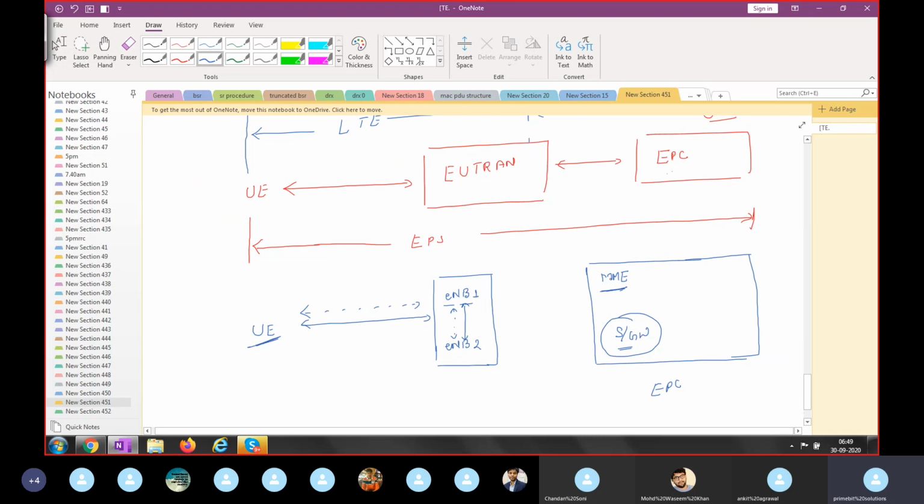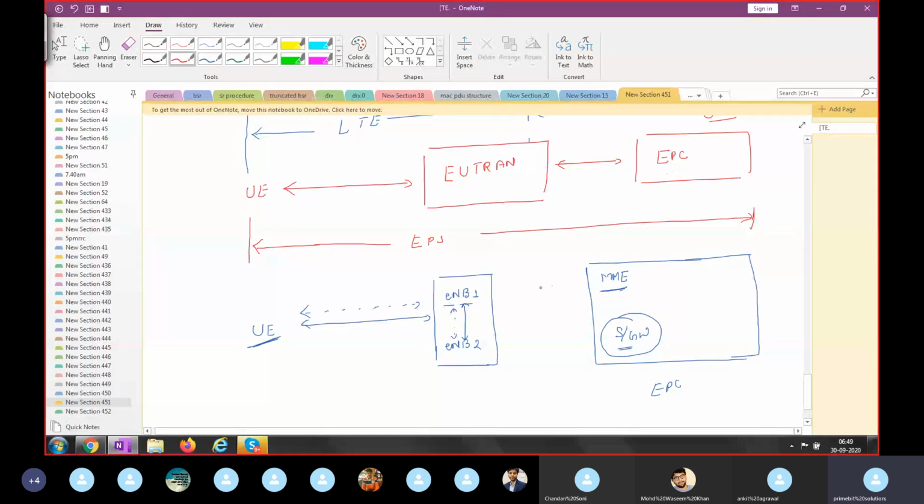Separate entity means the MME will handle only signaling information. No user traffic information can be transmitted through the MME. The MME will handle only your user's signaling information. Obviously, the UE cannot communicate directly with the MME; it will communicate with the MME via the E node B. But the MME will handle only your UE signaling information, no user traffic information. For example, suppose any incoming call is coming to your mobile. For that, it's the MME which will send the paging message to the UE via the E node B.